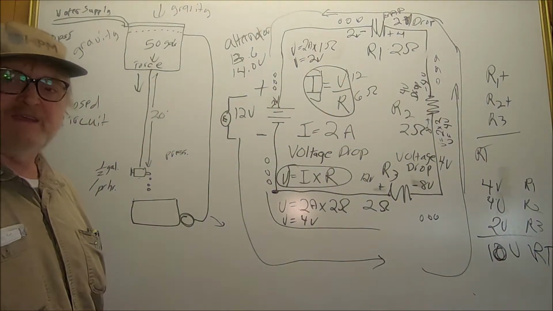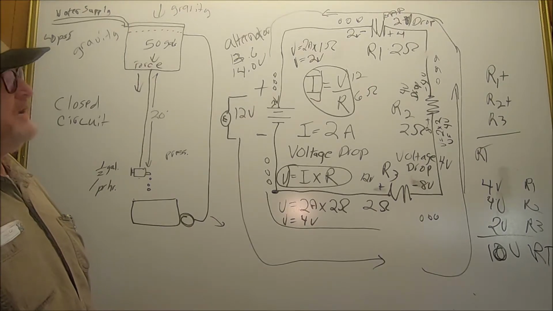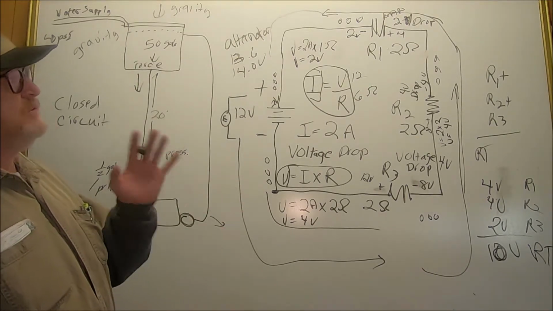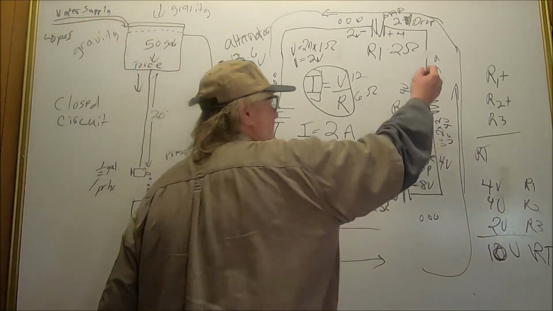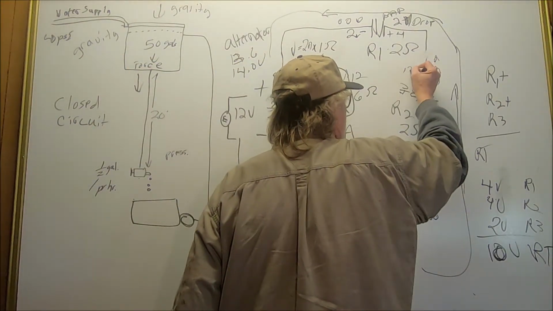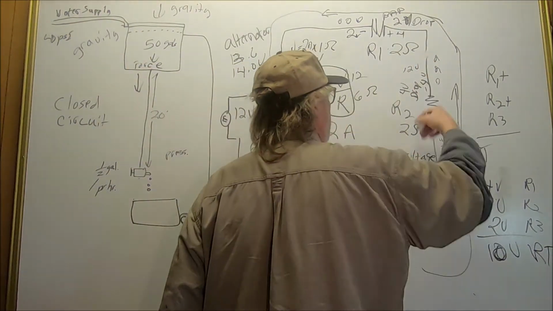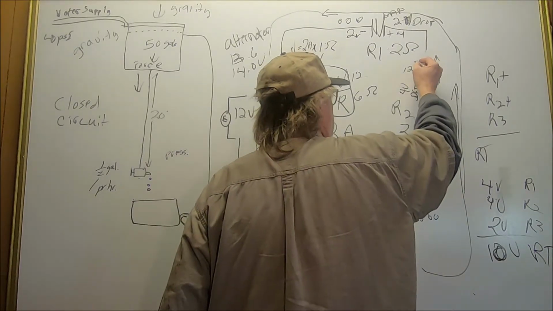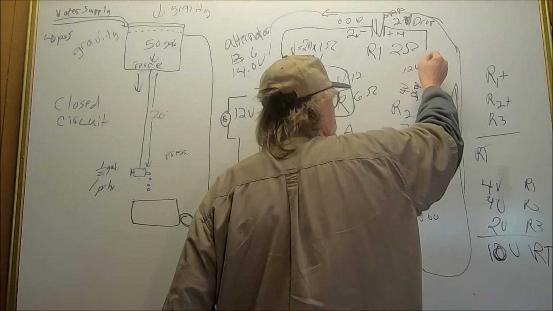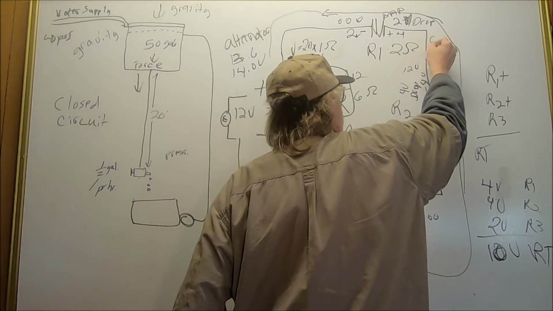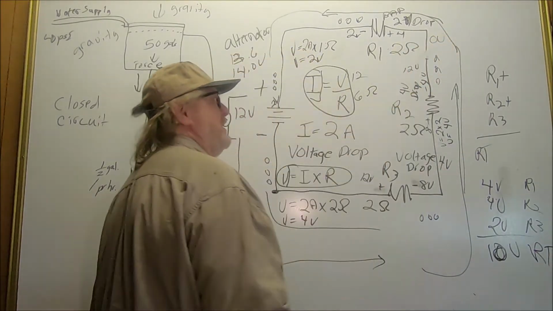If you have a break in your line in a series circuit, I don't care where it is or what it is, you will not have current flowing. You'll have voltage present up to wherever the break is. You'll have voltage right up here. If you didn't have resistance here and drops, whatever voltage you would have would be present here. You would have nothing here because you've got a break.